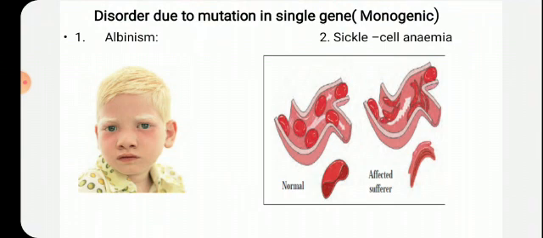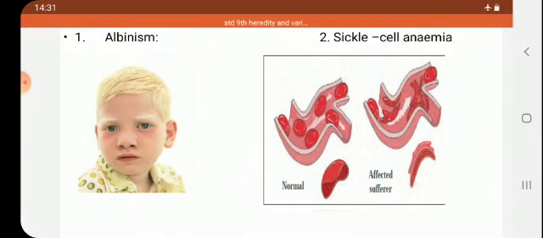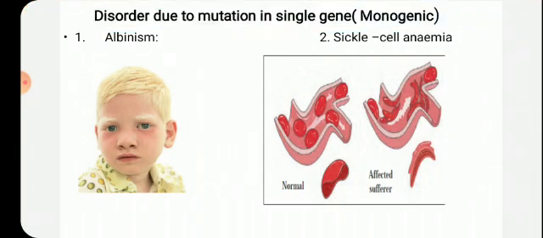In sickle cell, you know that blood cells, instead of having an oval shape, are like a sickle. Then cystic fibrosis, therein you find in some people the fibroids, a rounded wound-like structure is seen, which is not harmful. So that extra growth of fibrosis is called cystic fibrosis. Albinism.